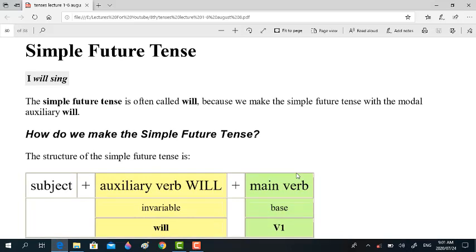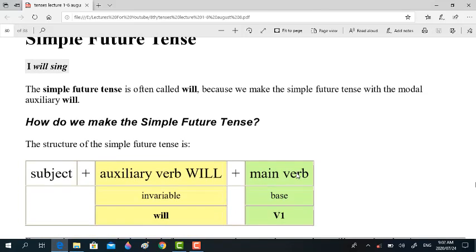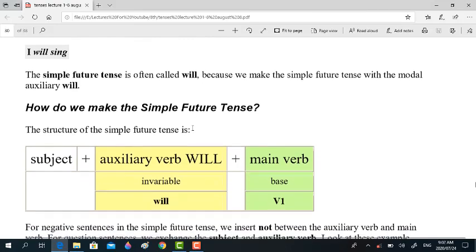The simple future tense is often called will, because we make the simple future tense with the modal auxiliary will. It is not model, it's modal. Okay, with the modal auxiliary will. Since you have to use will in all sorts of future tenses, the simple future tense is often called will.